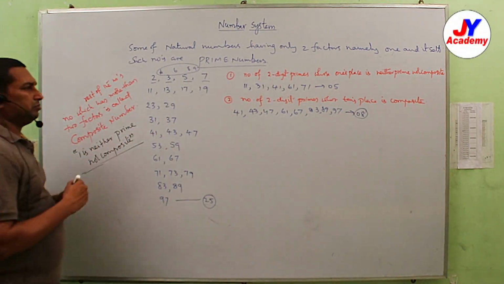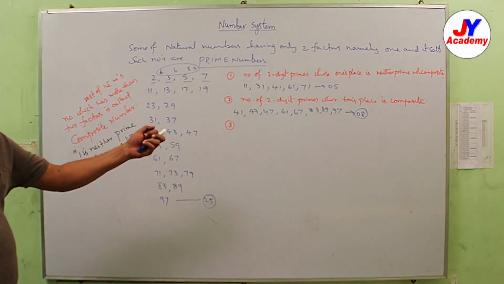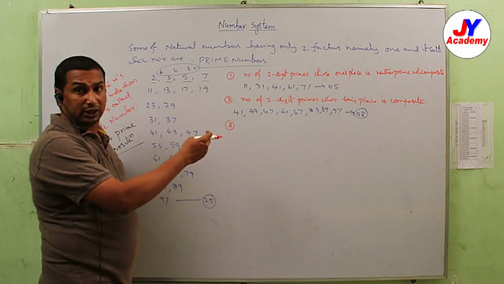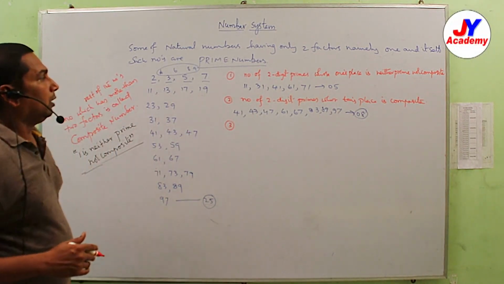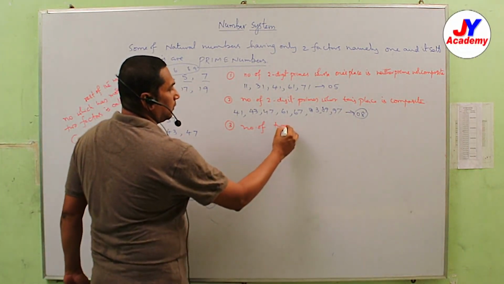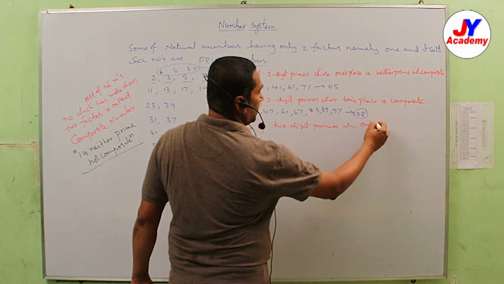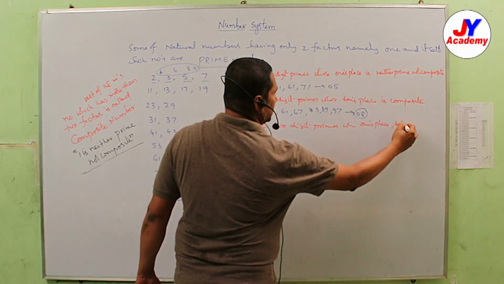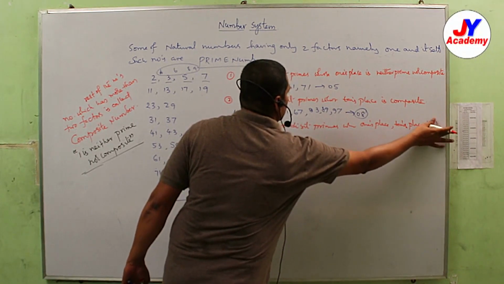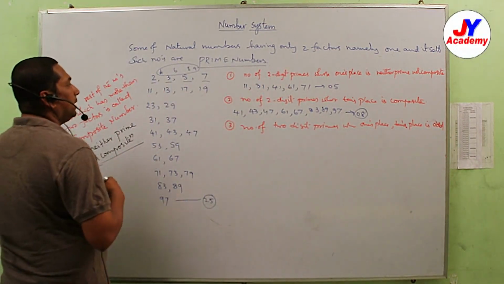Okay. Now like that we can generate more questions. Almost 30 questions of this type are given in our worksheets. Please go through those worksheets on our website. So number of 2-digit primes whose ones place and tens place are both odd.